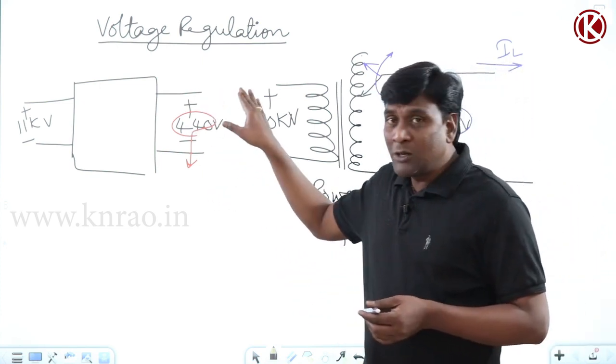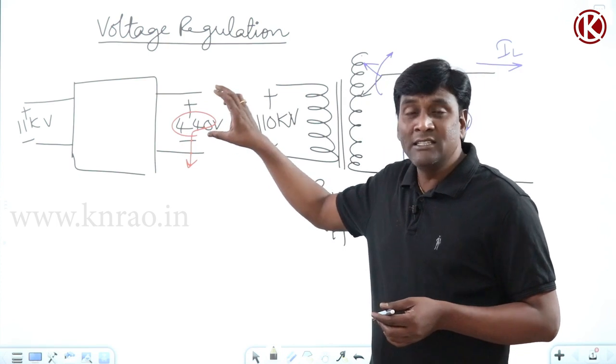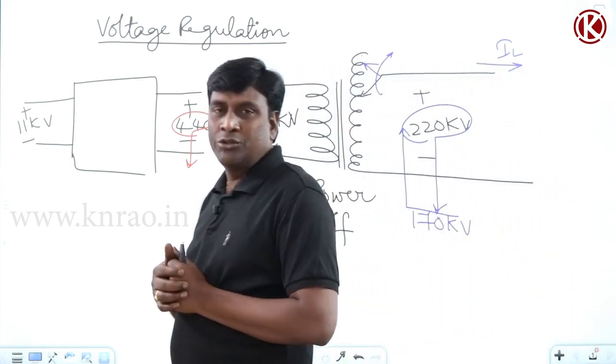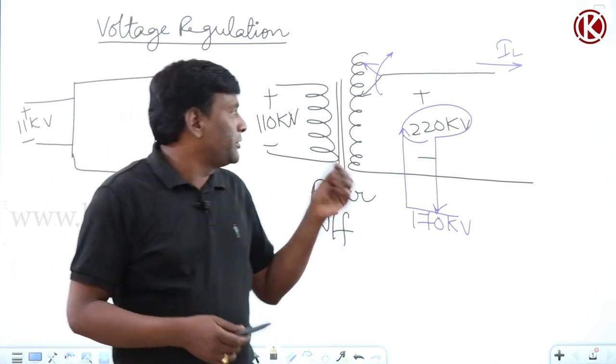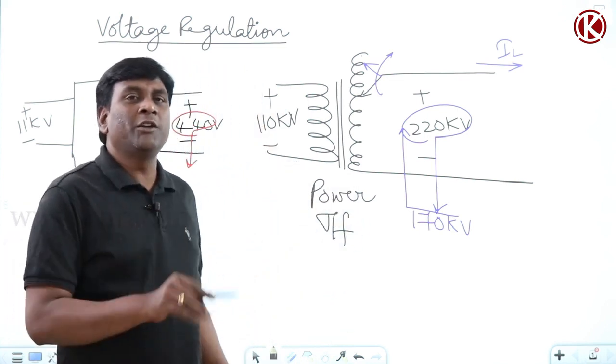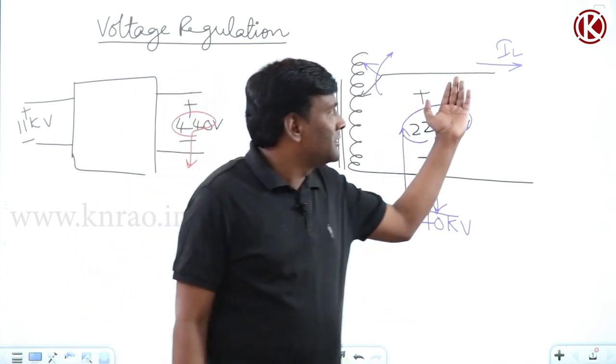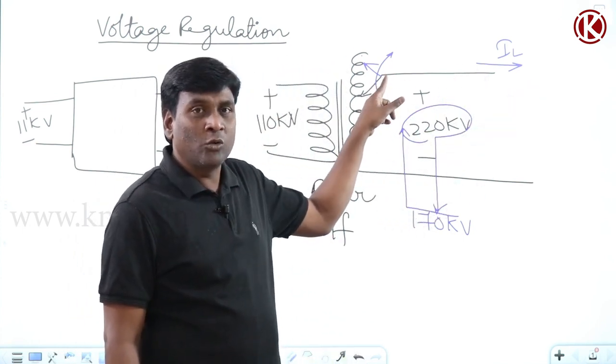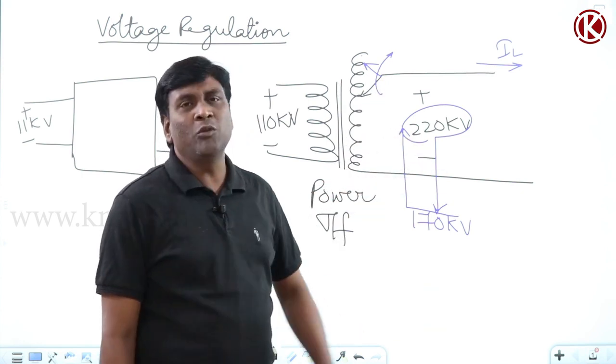So at what particular load how much voltage is being maintained across the distribution transformer, we should know. Now if you think of a power transformer, why do we need to calculate voltage regulation? Because whatever the load, the moment you have control over the taps, we can maintain the same voltage.